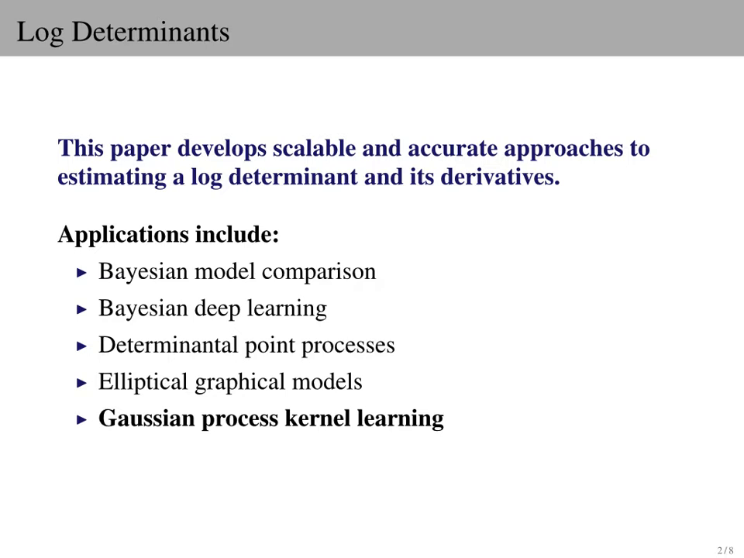In this paper, we discuss an efficient method to compute the log determinant and derivatives of a large kernel matrix. This is an important computation that arises in many applications, including Bayesian model comparison, Bayesian deep learning, determinantal point processes, elliptical graphical models, and kernel learning for Gaussian processes.